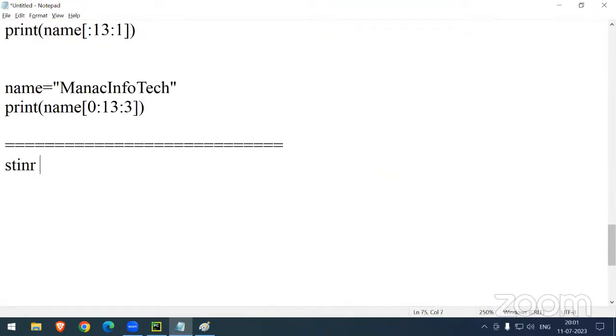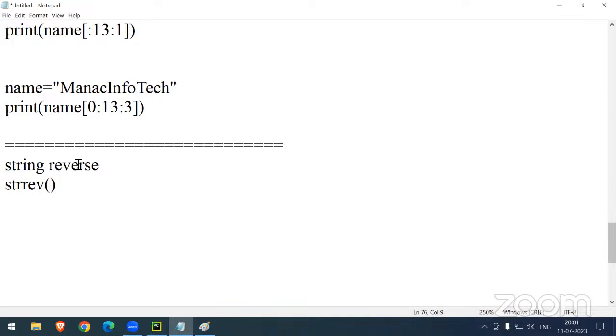string reverse. S-T-R-I-N-G, string reverse, sir. In the entire world, you can take multiple programming languages. Sir, any string, if you want to print it in reverse, we have a method. String reverse method is there, the STRREV method. Sir, without using the method, can you make the entire string reverse? We can do it by writing the code.